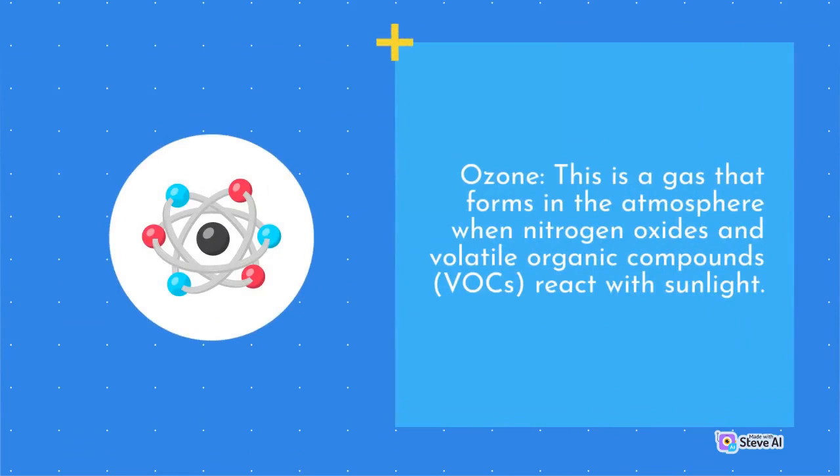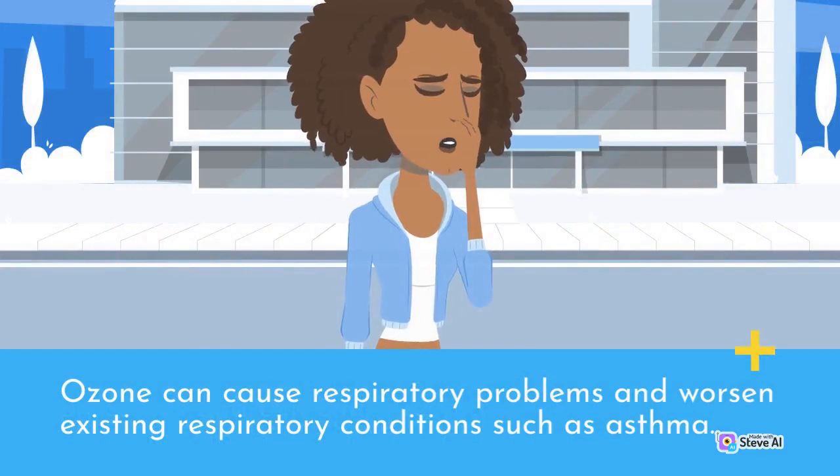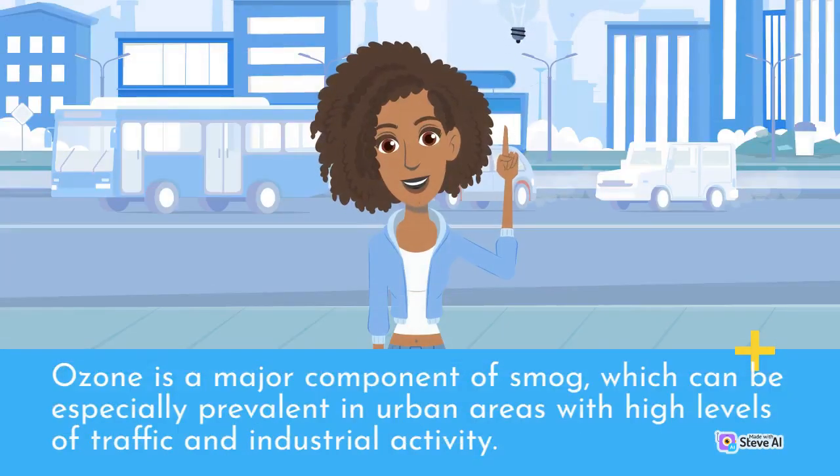Ozone. This is a gas that forms in the atmosphere when nitrogen oxides and volatile organic compounds, VOCs, react with sunlight. Ozone can cause respiratory problems and worsen existing respiratory conditions such as asthma. Ozone is a major component of smog, which can be especially prevalent in urban areas with high levels of traffic and industrial activity.